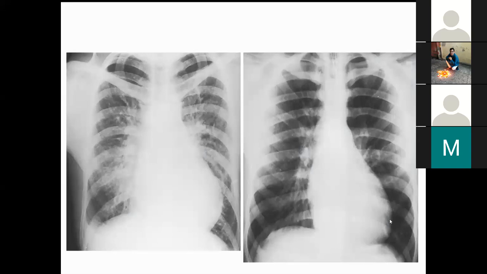Cardiomegaly is not that marked, but yes, it's an LV type of apex with RA prominence. RA prominence with LV prominence means a volume overload of all the chambers, which generally signifies a significant shunt. Such significant shunts are a feature of RSOV. Whenever it's TAPVC, you are going to have even bigger hearts. Otherwise, most of the time it is a significant shunt. So it's very difficult to say whether this is RSOV or a coronary cameral fistula with a continuous murmur. All we can say is that there is an LV prominence and an RA prominence, occupying almost 1, 2, 3, 4, 5 on the right side, and there is an LV prominence.